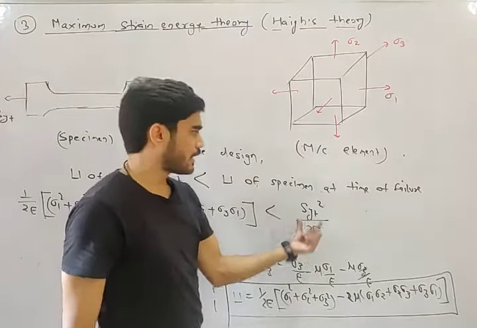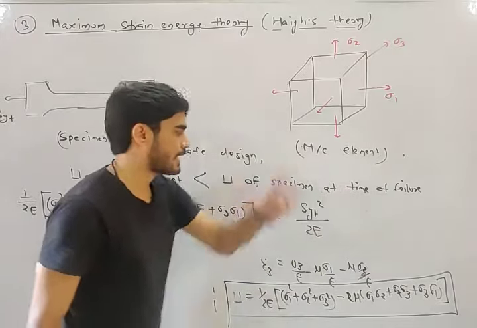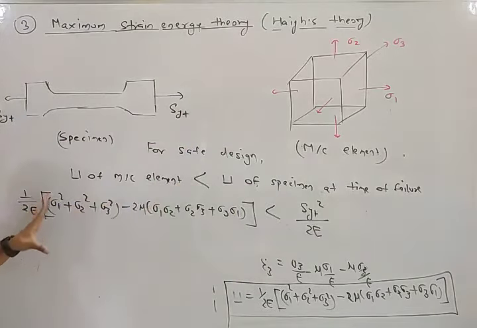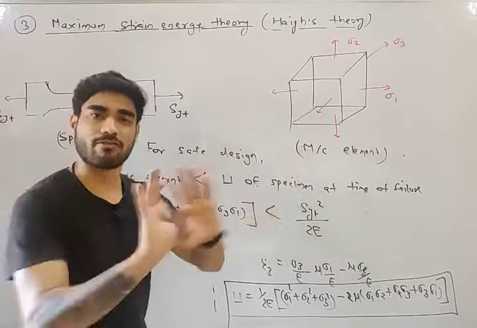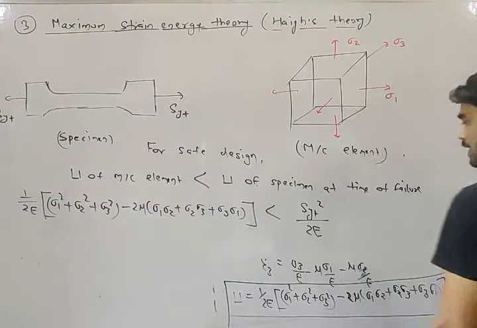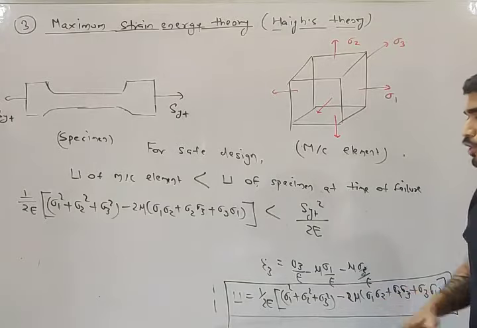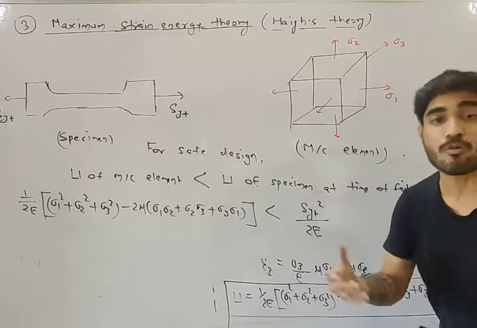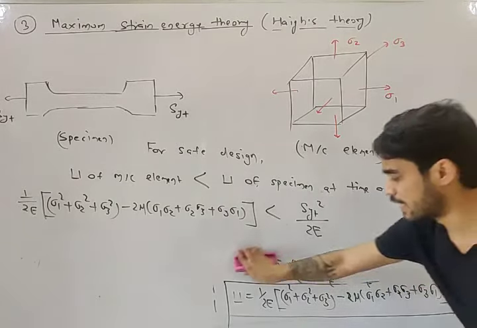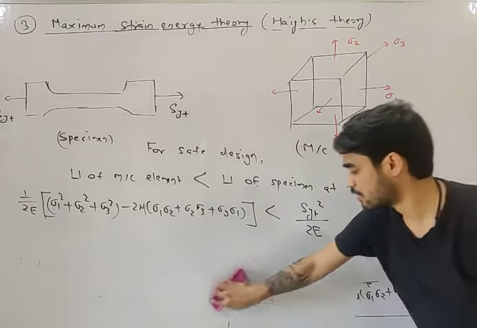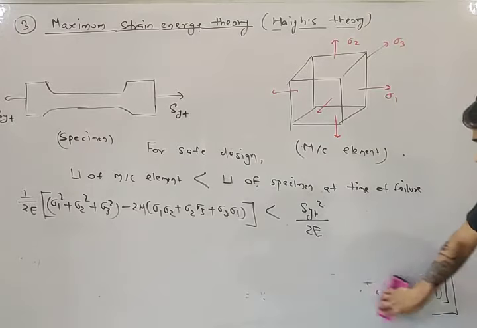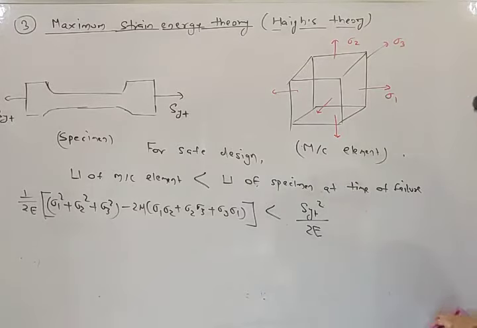If this is less than this, no failure. It will remain safe. It should be less than this value. But how much less? We talked about it yesterday. If I only say that sigma should be less than 300, then you cannot exactly calculate the dimension.